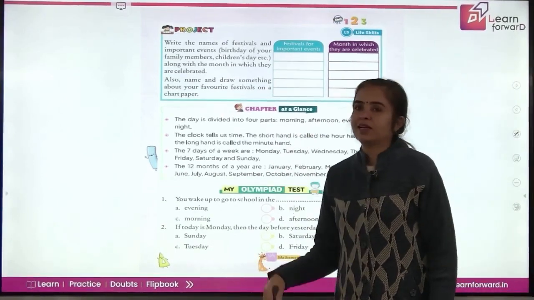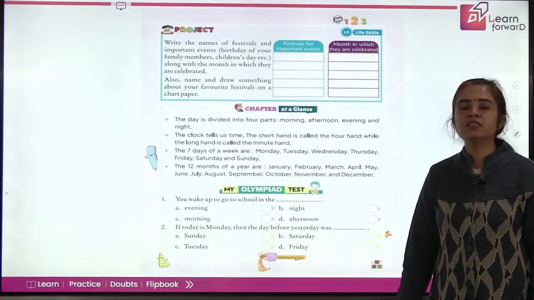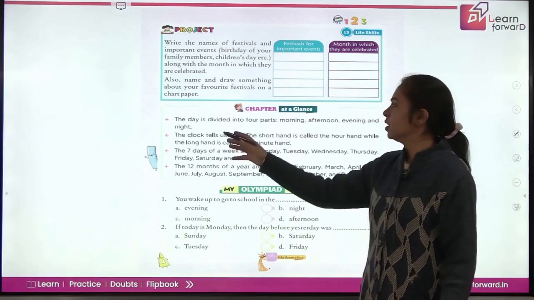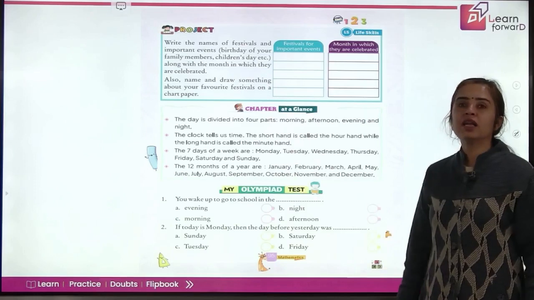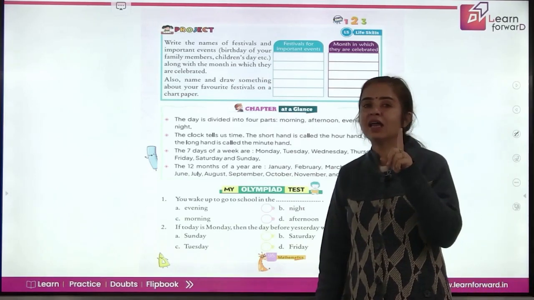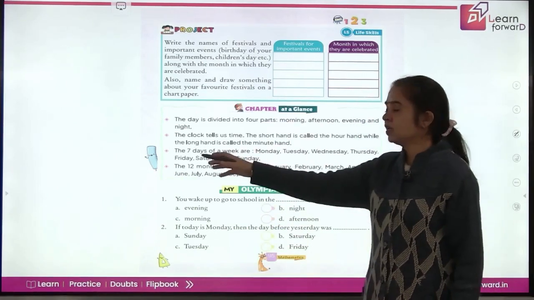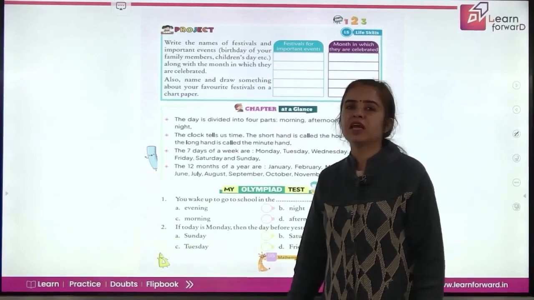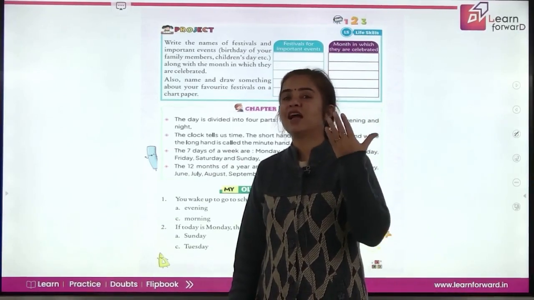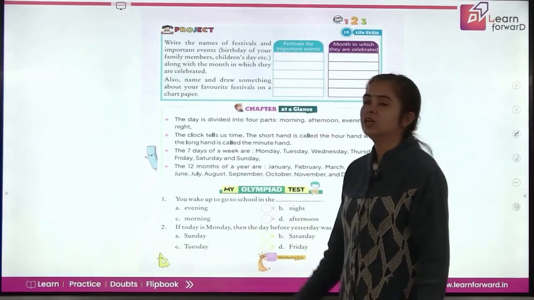Now, chapter at a glance. The day is divided into 4 parts. What are those 4 parts? Morning, afternoon, evening and then night. The clock tells us time, and the short hand is the hour hand and the long hand is the minute hand. The 7 days of a week in sequence, can you say? Starting from Monday, Tuesday, Wednesday, Thursday, Friday, Saturday and then Sunday. So 7 days in a week and the 12 months of a year.